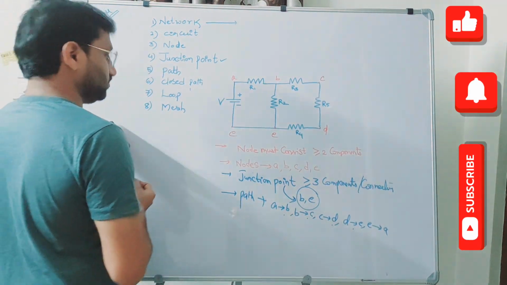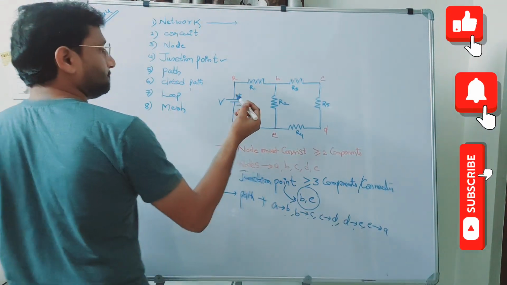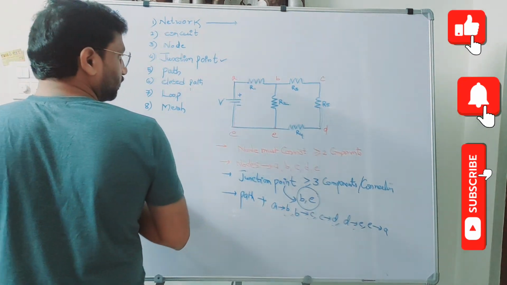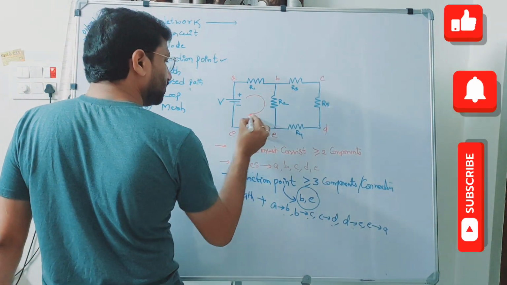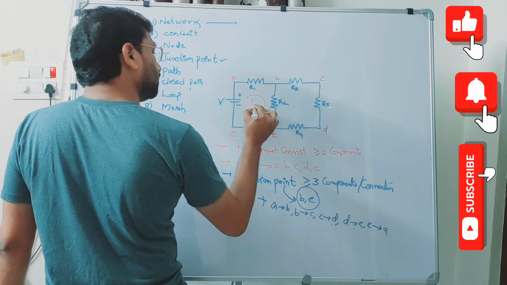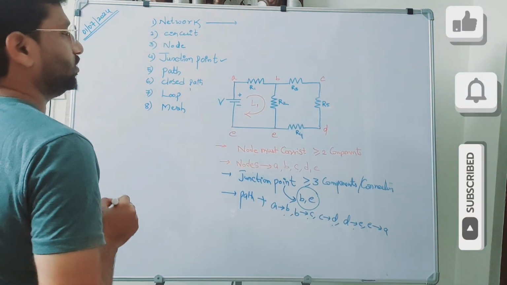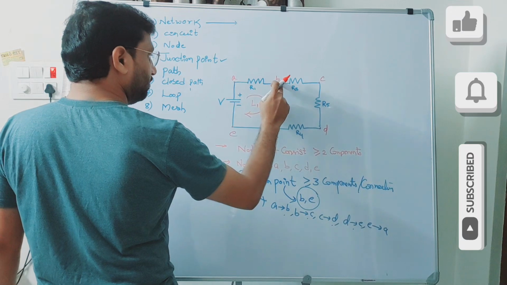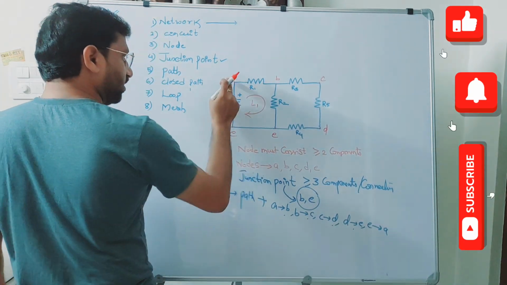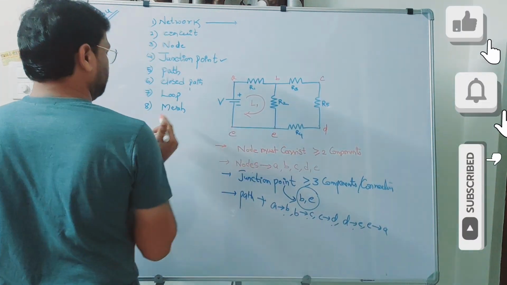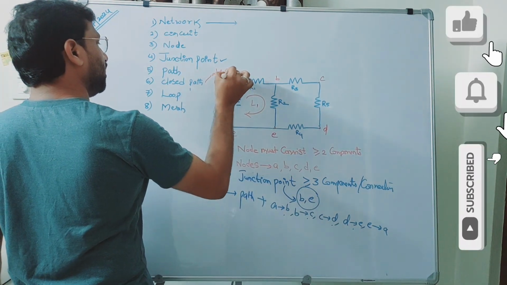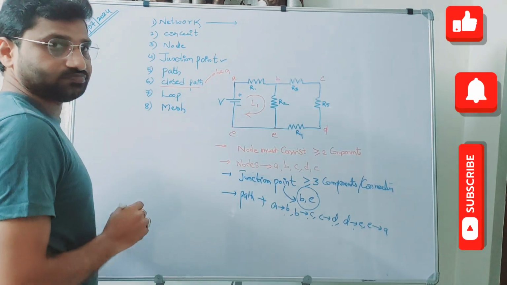For example, if you look at here, let me draw this one. A, B, E, A. So that means A, B, E, A can be called as a closed path.